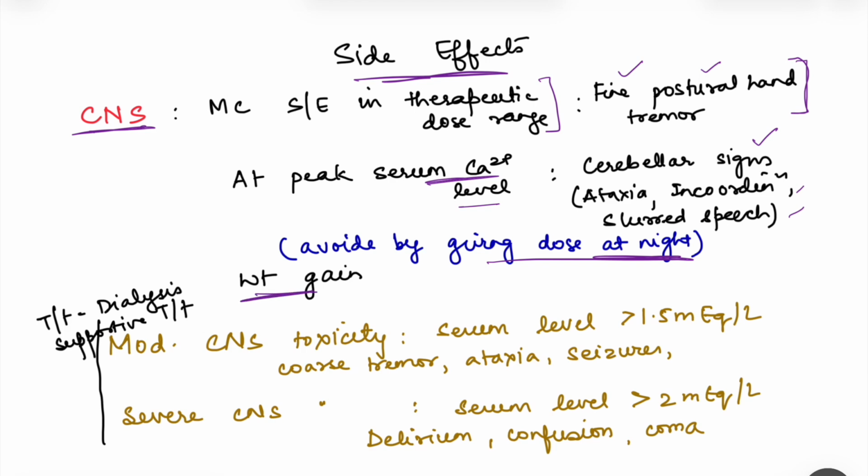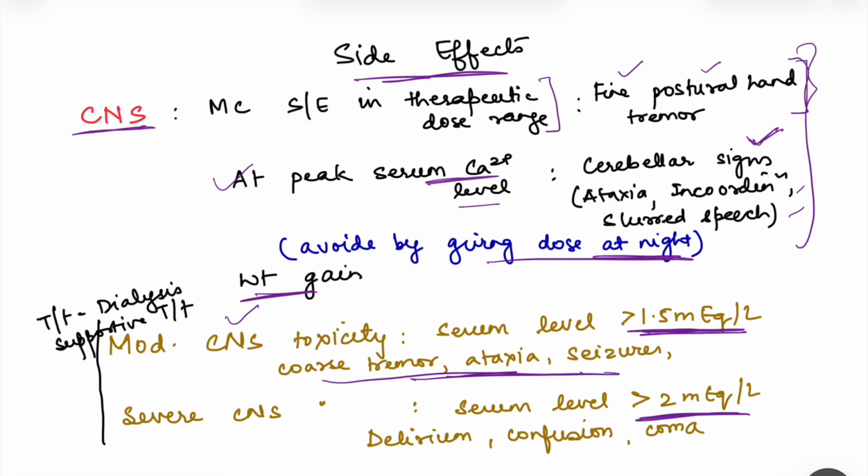Okay, now if the serum concentration of lithium goes above 1.5 milliequivalents per liter, then we start getting moderate CNS toxicity, and if the serum levels cross 2 milliequivalents per liter, then we get severe CNS toxicity. So in moderate CNS toxicity, the symptoms are similar to what we have seen, but obviously in this we saw that at peak serum concentration level only these are happening, but when the serum concentration goes above 1.5 milliequivalents per liter, then these increase too much.